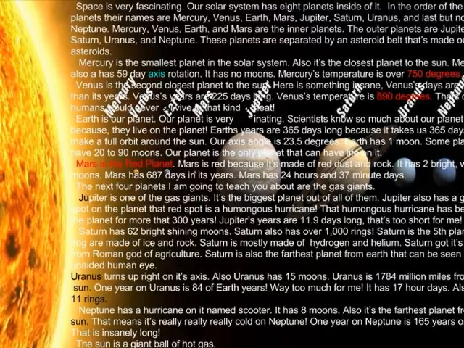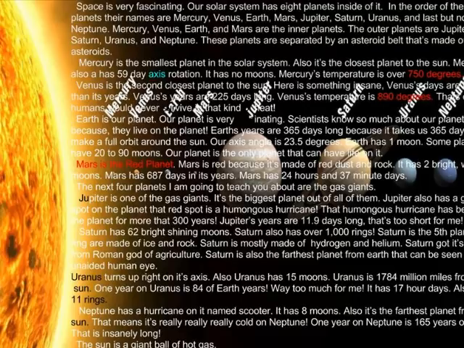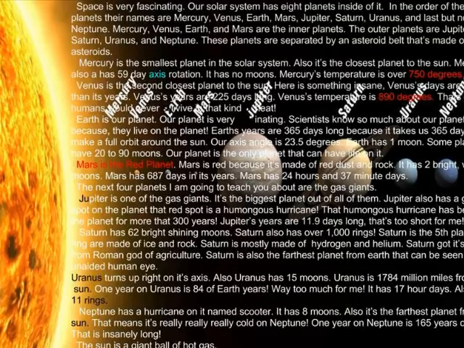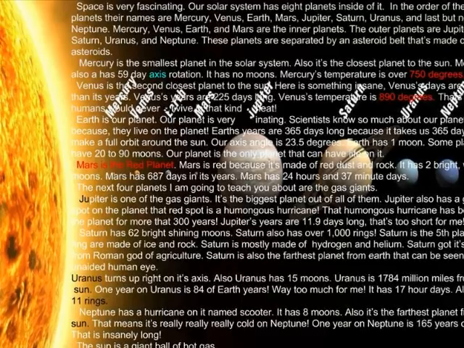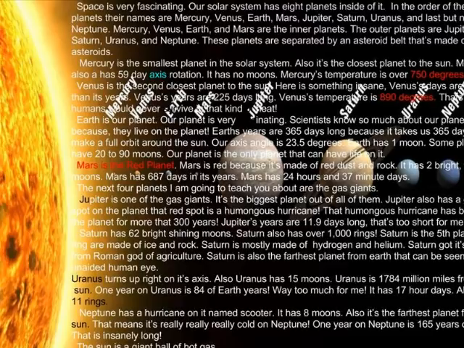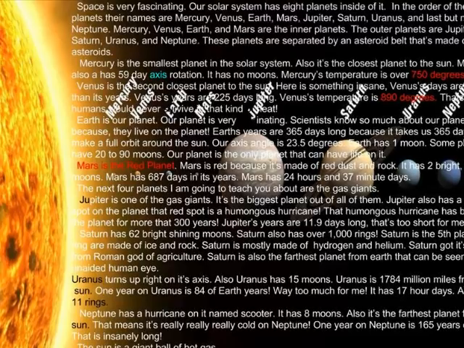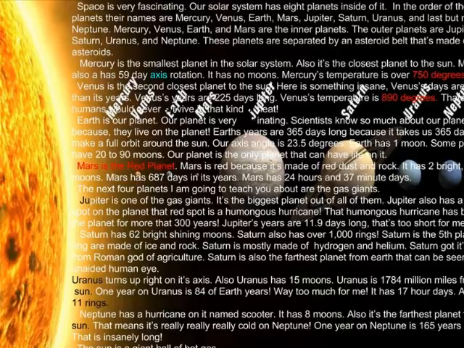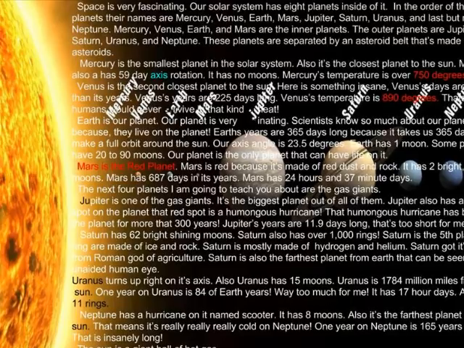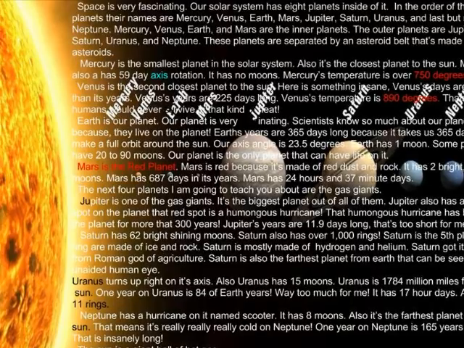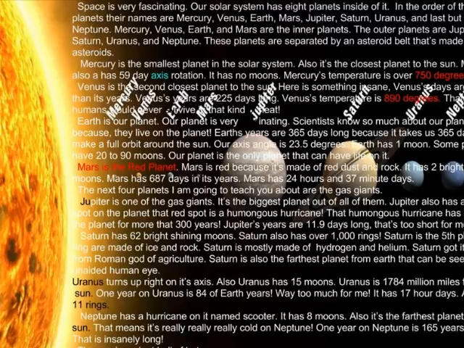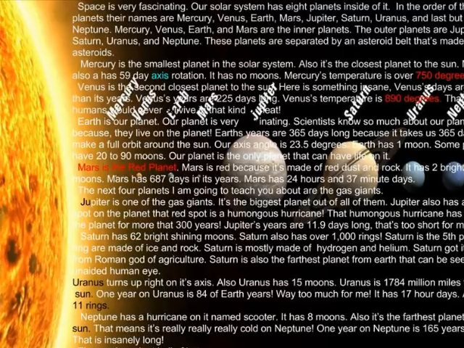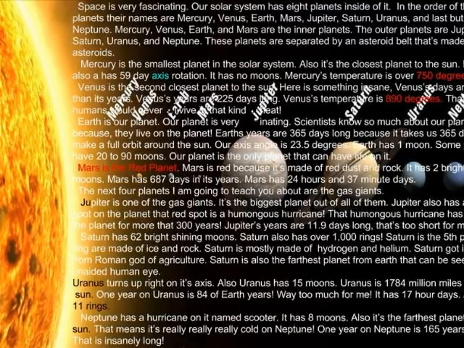Venus is the second closest planet to the Sun. Here is something insane. Venus's days are longer than its years. Venus's years are 225 days long. Venus's temperature is 890 degrees. That's crazy hot. Humans would never survive in that kind of heat.